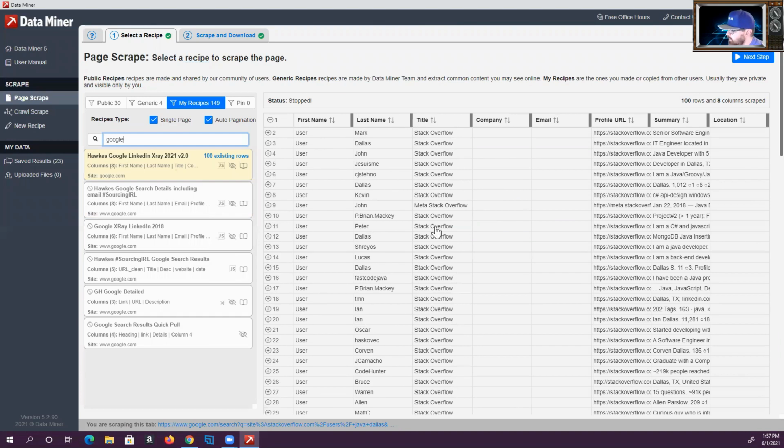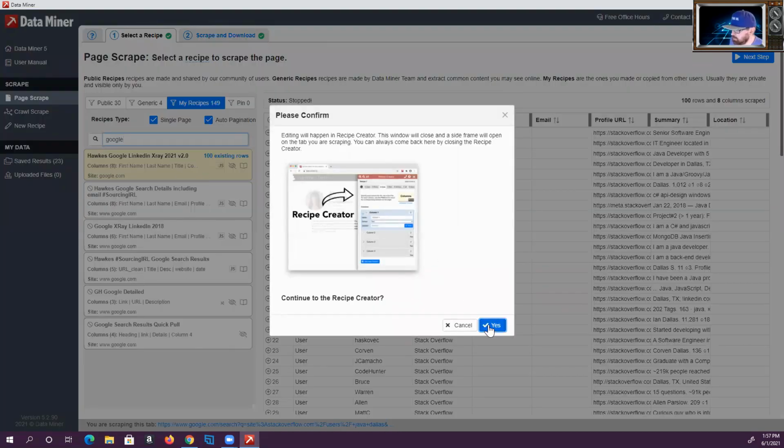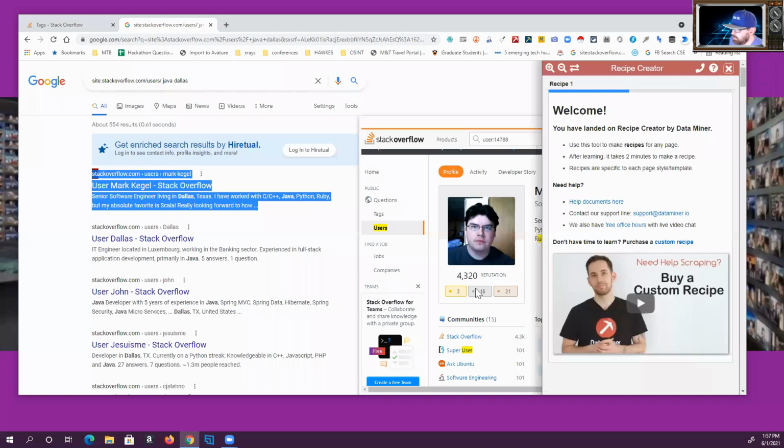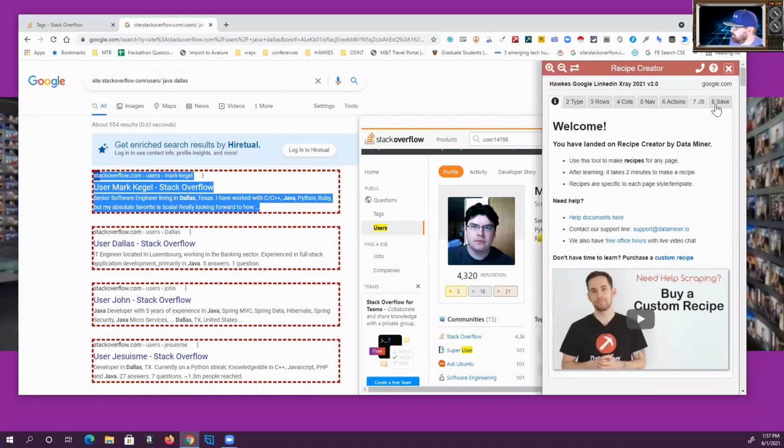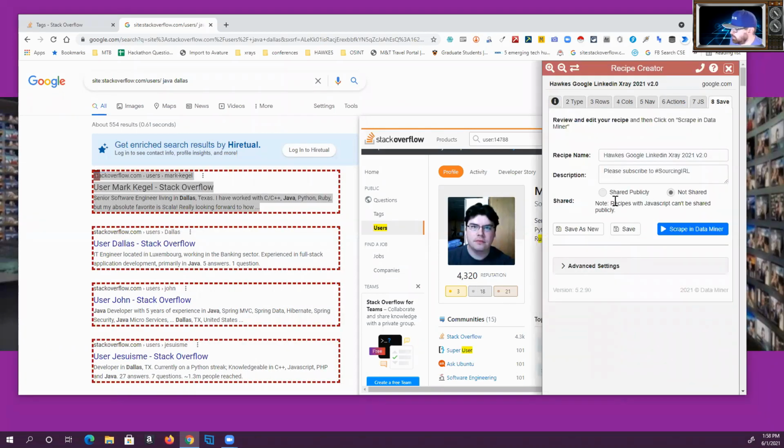and you have some basic information that you can pull from the search that we just did, okay? So I already have this. I believe this is public. So if you're just in a rush and you need something quick, you can literally use this recipe. I would like to share this publicly. Save as new. I guess I can't save that publicly.